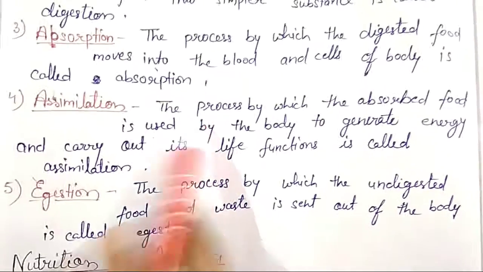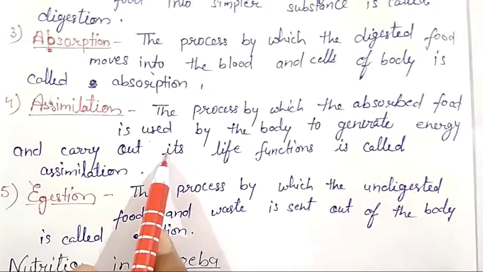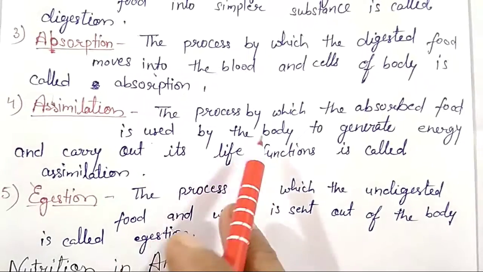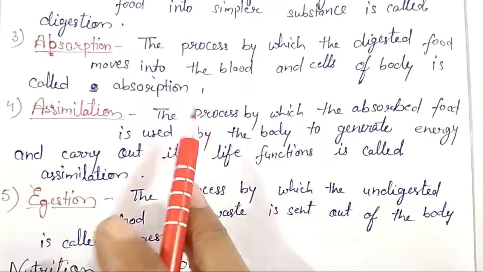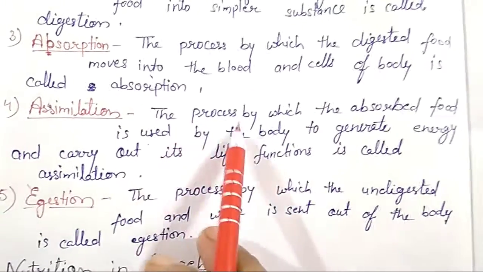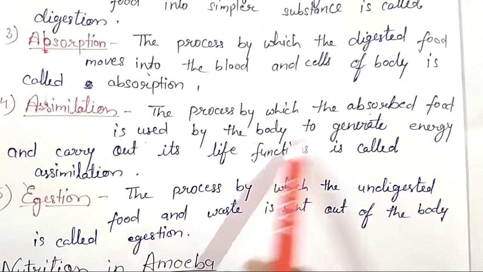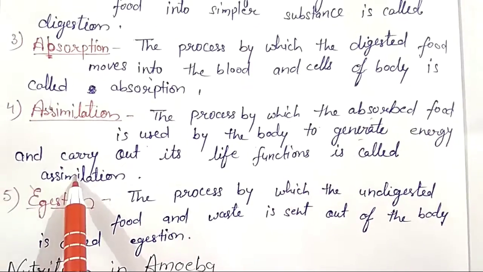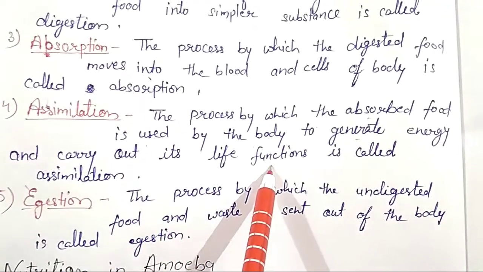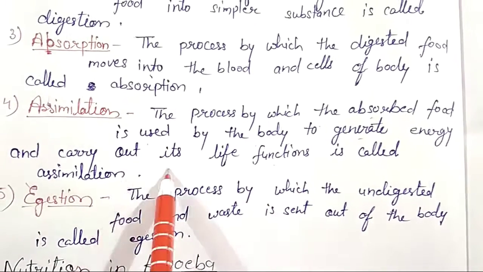After absorption, assimilation comes. That tells us what happens to the absorbed food. So the process by which the absorbed food is used by the body to generate energy and carry out its life functions is called assimilation.